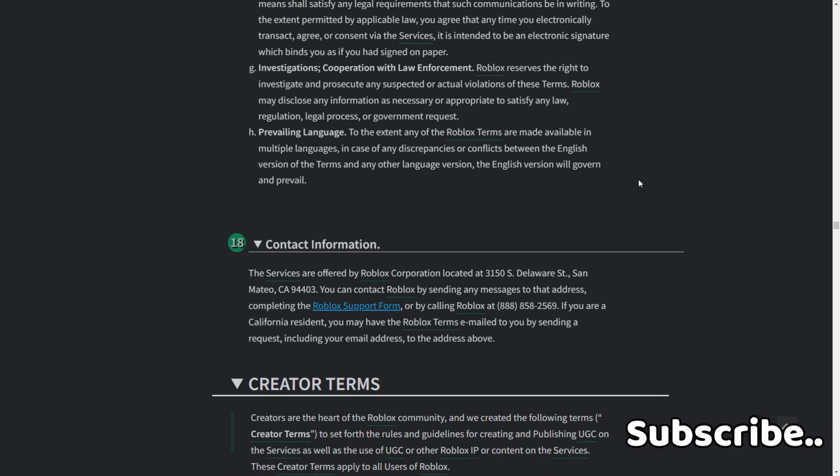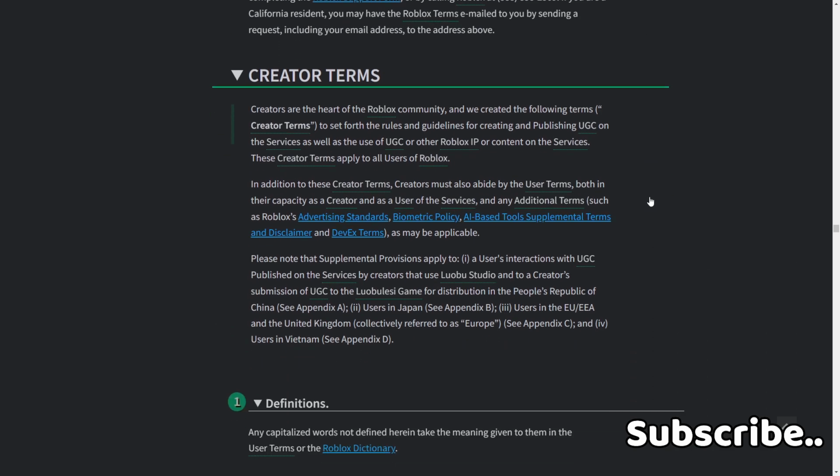Contact information. The services are offered by Roblox Corporation, located at Delaware, San Mateo, California. You can contact Roblox by sending any message to that address, completing the Roblox support form, or by calling Roblox at 888. If you're a California resident, you may have the Roblox terms emailed to you by sending a request, including your email address, to the address above.